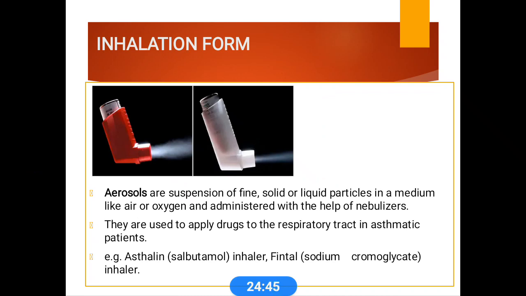Examples are the salbutamol inhaler and the sodium cromoglicate inhaler. Then there are aerosols, which contain a suspension of fine solid or liquid particles in a medium like air or oxygen, administered with the help of nebulizers. These are mainly used for drug administration to the respiratory tract, mostly in asthmatic patients.